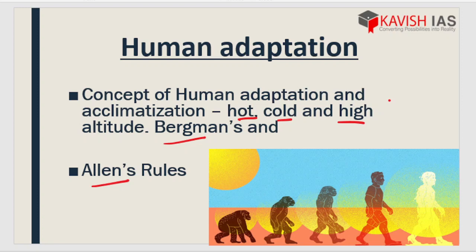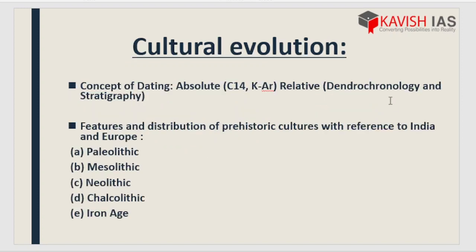Now basically in the human adaptation module, we study how human beings evolved and changed their patterns, behavior, and body parts as well. What exact changes they needed to undergo for having extreme adaptability power, and secondly, why everyone could not adapt. We will also get an idea why certain species became extinct. It's not that every species evolved. All these things we are going to study under human adaptation.